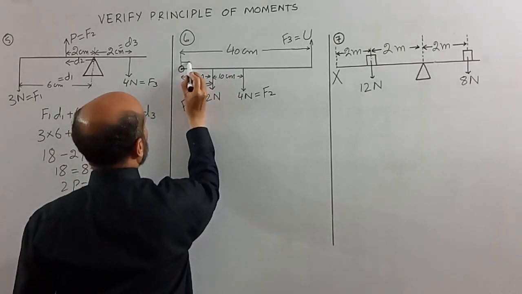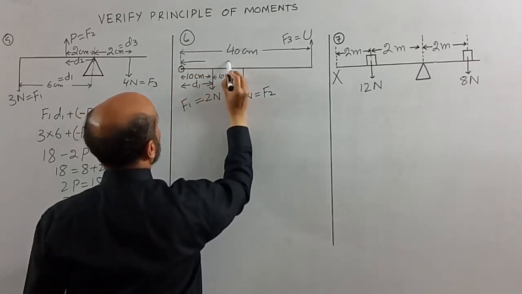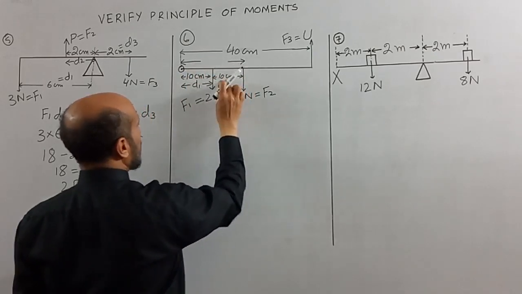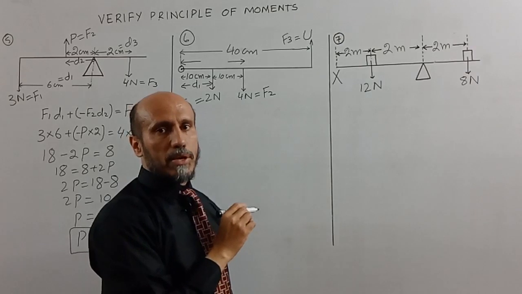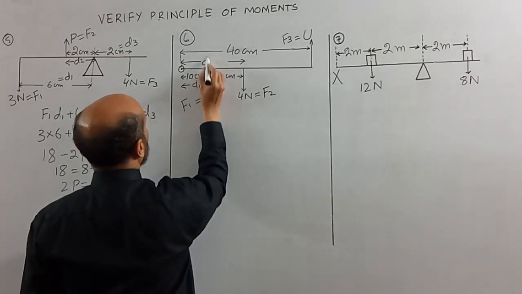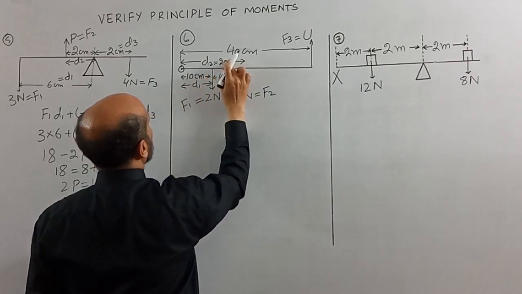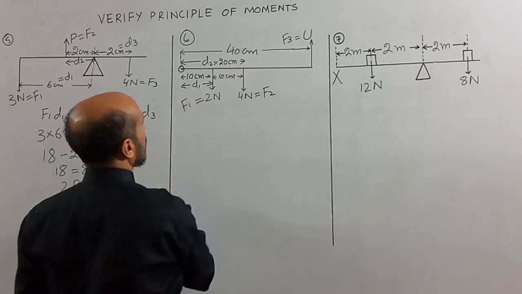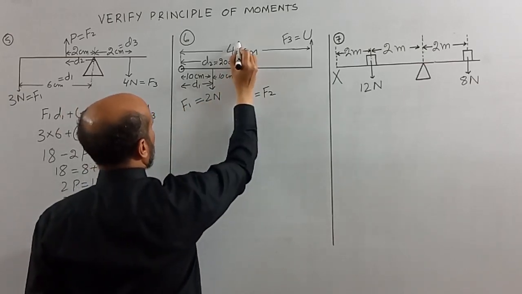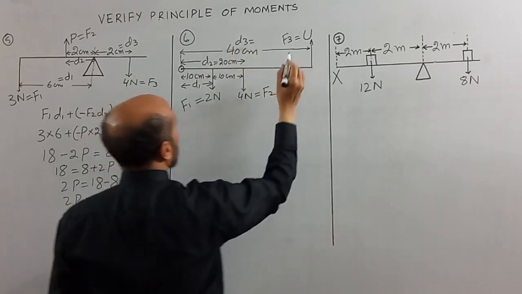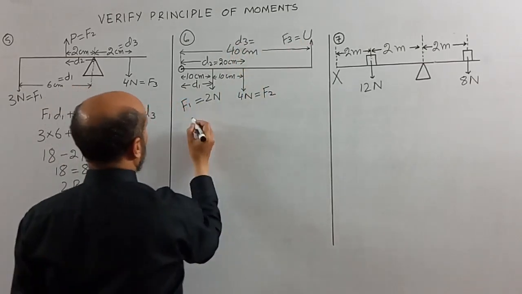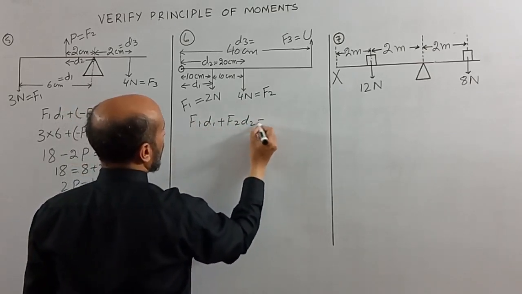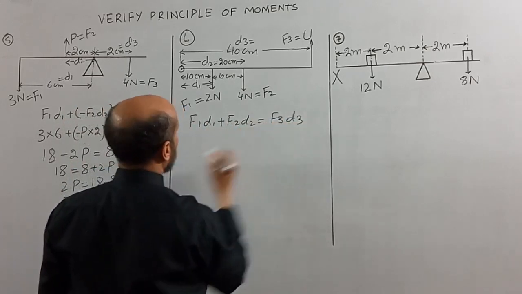So D2 will be from here to here, and this was equal to 10 centimeter, this was equal to 10 centimeter. So 10 plus 10 is equal to 20 centimeter. So D2 is equal to 20 centimeter. This will be equal to D3 and F3 will be there. So now apply the formula. F1 D1 plus F2 D2 is equal to F3 D3.